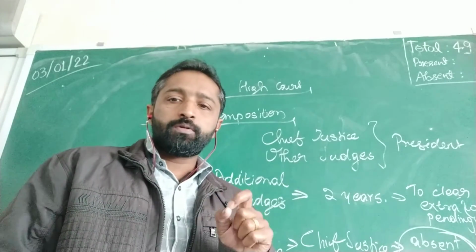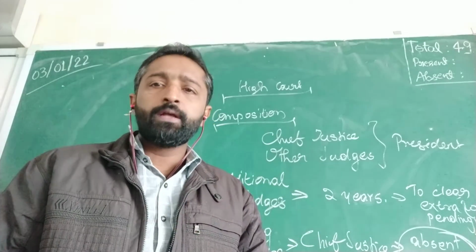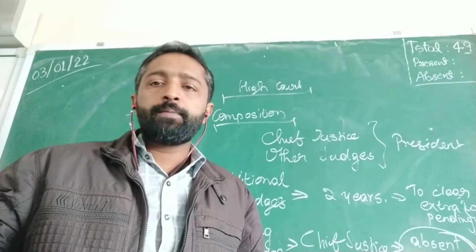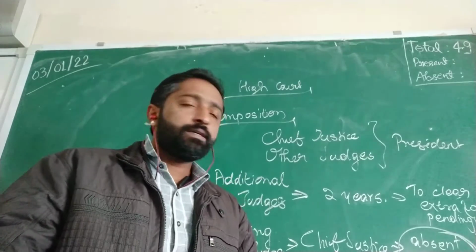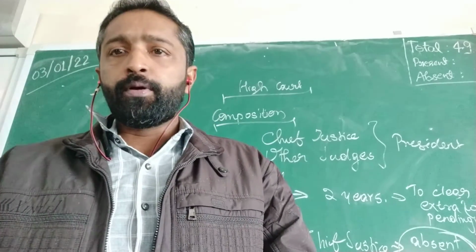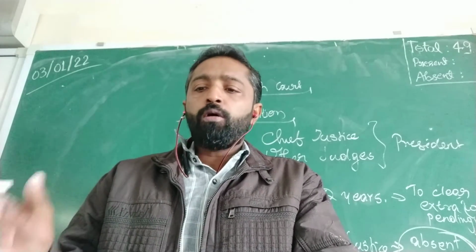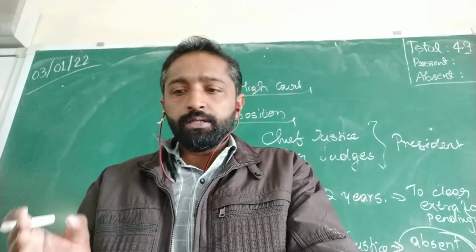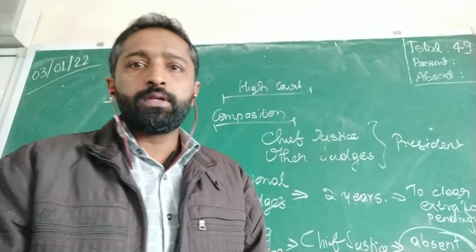So this is the composition. There will be the Chief Justice and other judges appointed by the President of India. There will be additional judges appointed for a temporary period not exceeding 2 years, and their work is to clear all the pending works. And there will be the acting judge, appointed when the Chief Justice of the High Court is absent temporarily or unable to perform the duties, to act as the Chief Justice. I hope you are clear with the composition.